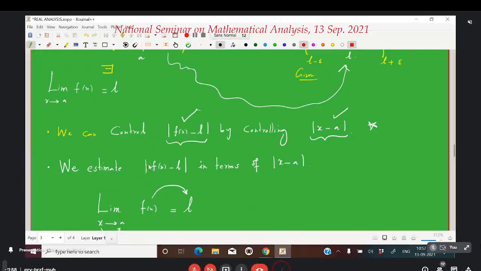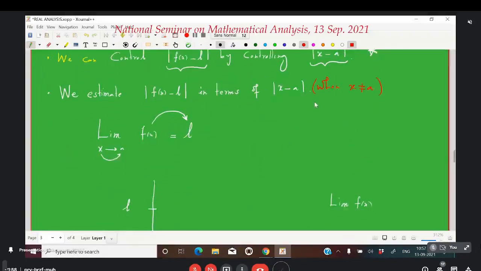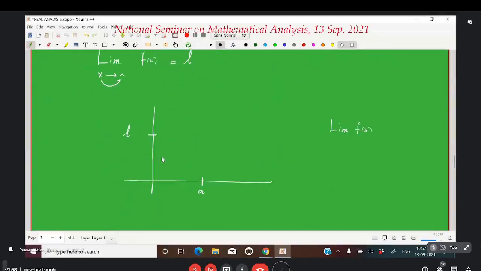We have to estimate this in terms of this when x is different from A. Because we are talking about limit, you remember that x is different from A, and it's very much in the definition. Assume that this is the domain, a copy of the real line, and this is the codomain. The limit of f of x is L when x goes to A.